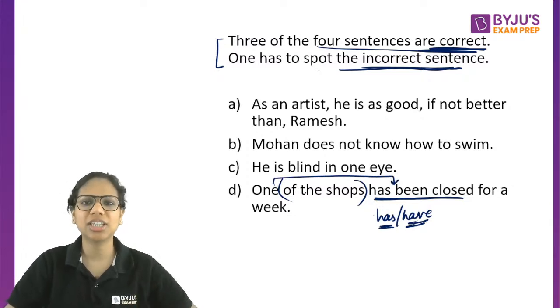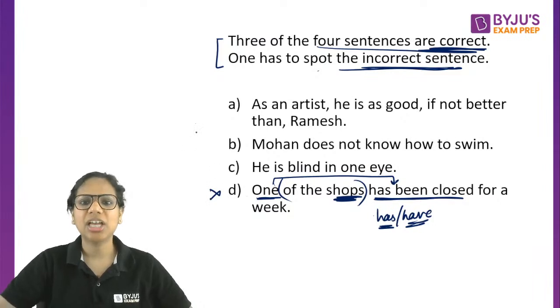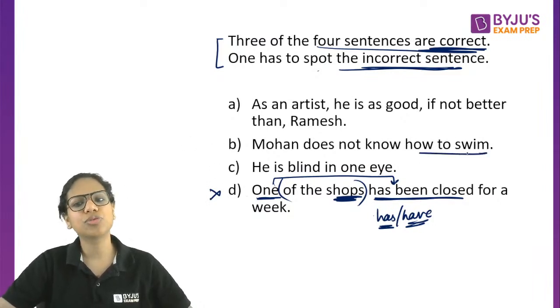One is singular only, right? So one has been closed for a week. So don't get confused by this shops. That is not the subject. The subject is one and one is always singular. So D is absolutely fine. No error there. Mohan does not know how to swim.